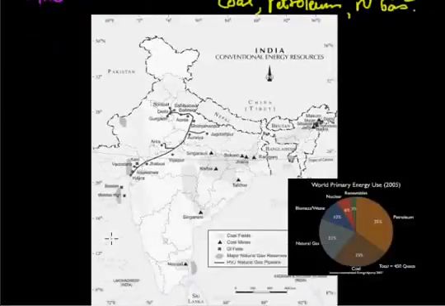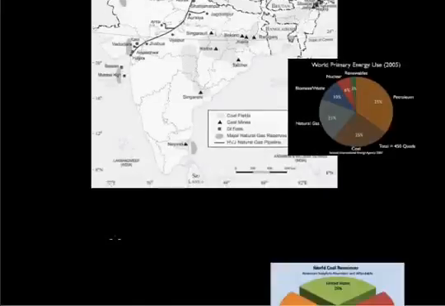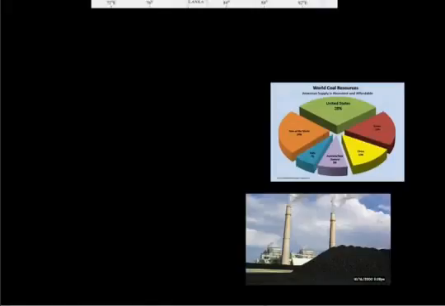Here is the map which shows the conventional sources of energy, which we will do now. Let's come one by one. First of all, as you can see here, is coal. As usual, the first point is the importance. Now, the importance of coal.